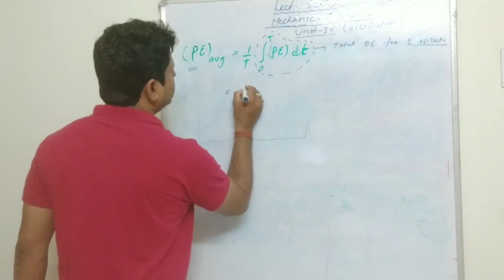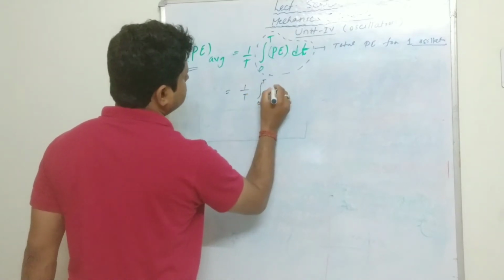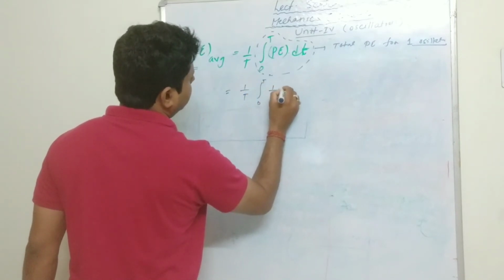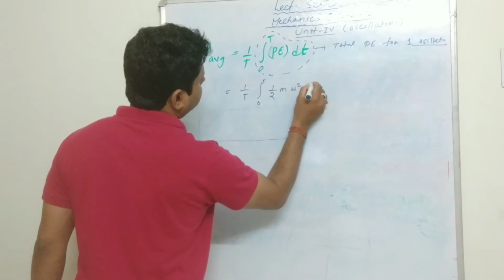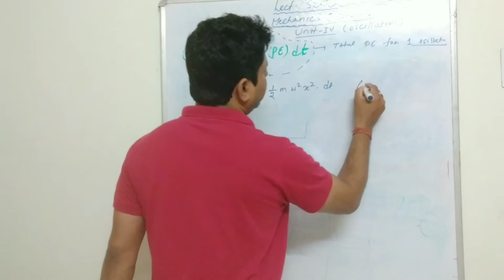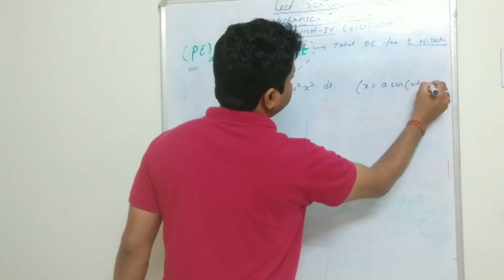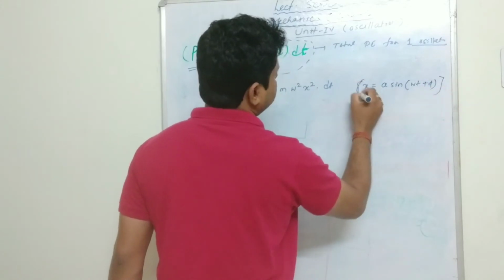So we can put 1 by t, 0 to t, the potential energy, which is half m omega square x square, into dt. But we know that x is equal to a sine omega t plus phi. This is the instantaneous displacement.